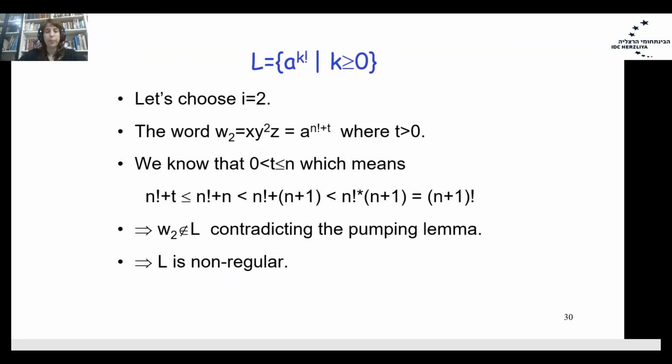Let's choose i equals 2. The word W2, x y to the power of 2 z, is actually a to the power of n factorial plus t, where t is greater than 0.